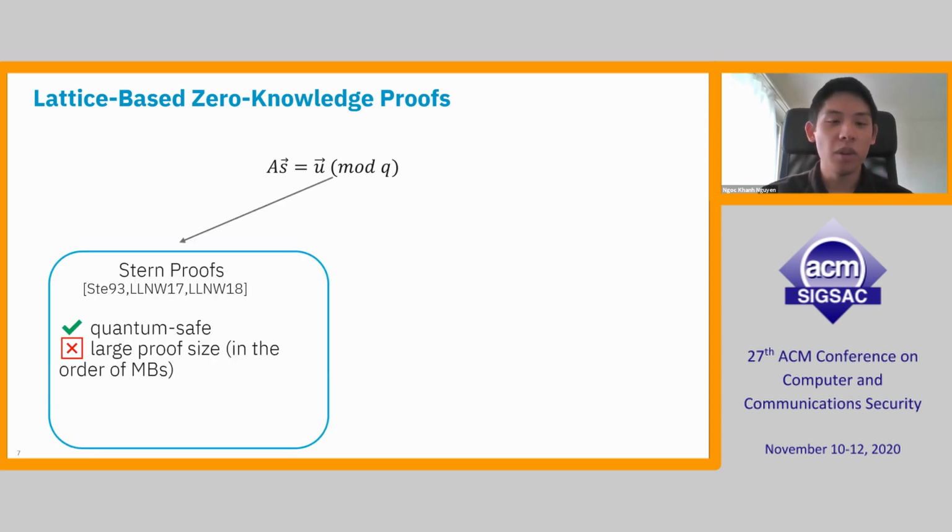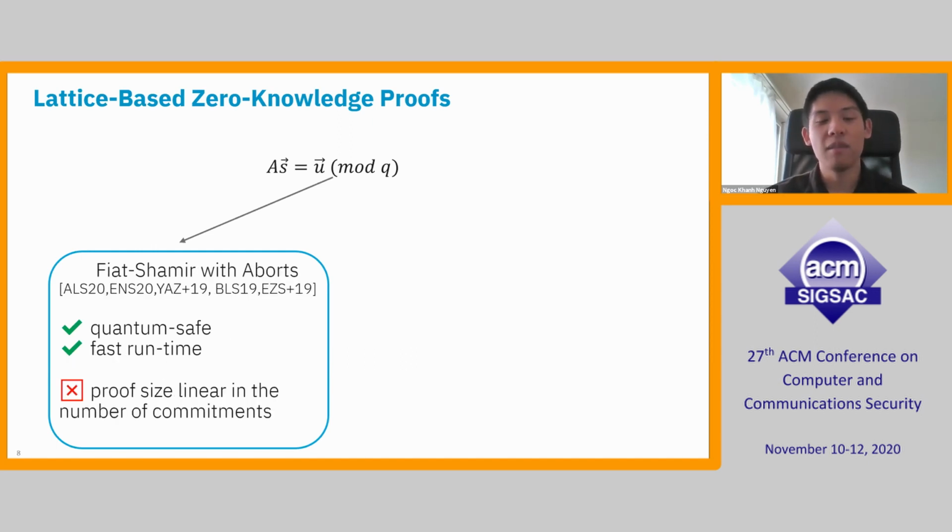Firstly, there is the long line of research using the so-called Stern proofs techniques. They rely on quantum safe assumptions, but they are not very appealing in practice because of the large proof size. The main reason is that the soundness error is so big that the protocol has to be repeated many times.